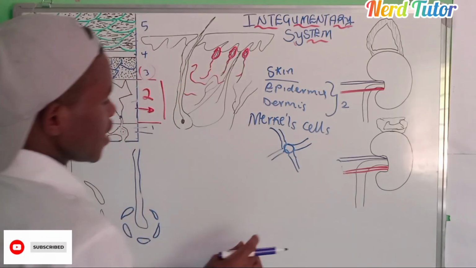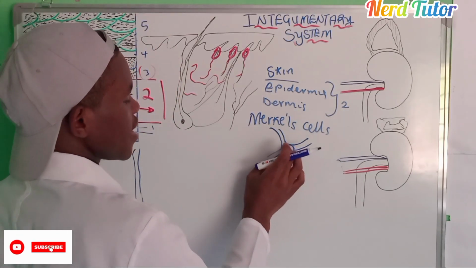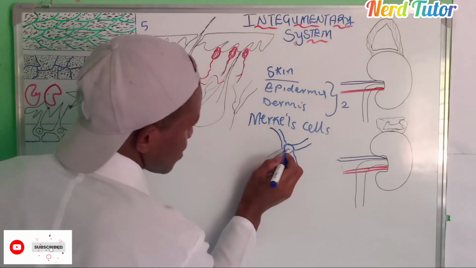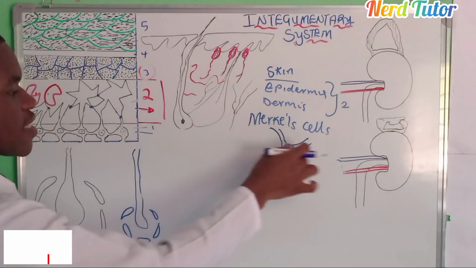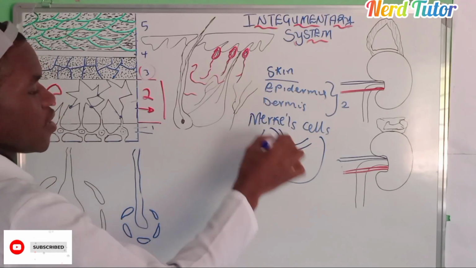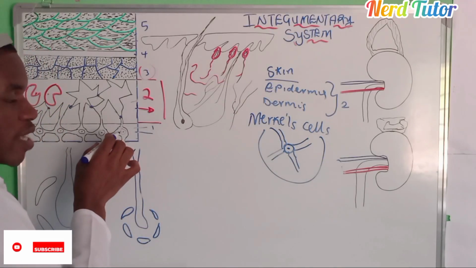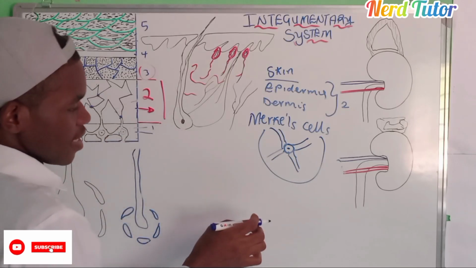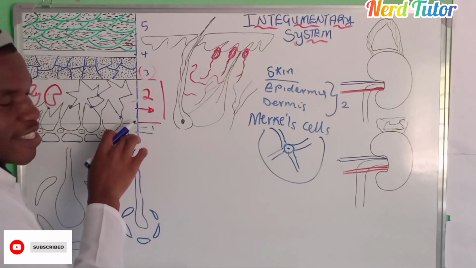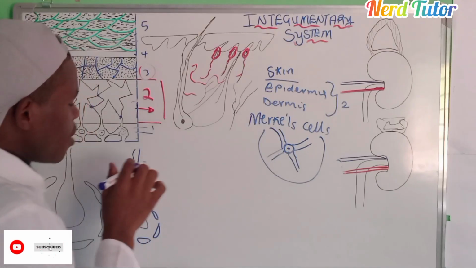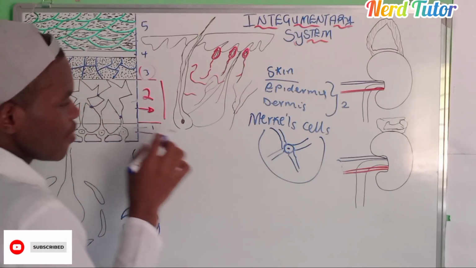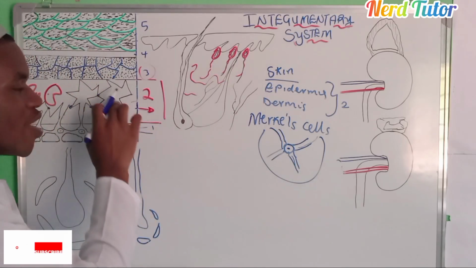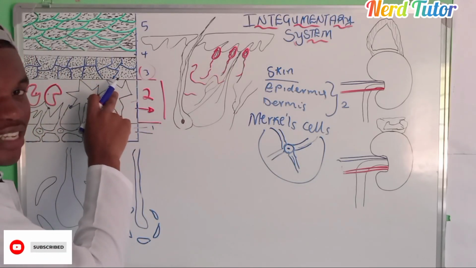Of a cell. And then these protrusions are the ones which now transfer what will be produced in these same cells. So imagine that this is the nucleus of a cell. So this is the cell that I've drawn here. This is a cell. So this cell, it is this cell here that you're able to see in this stratum basale. What happens is these cells, they are melanocytes. They produce melanin. The moment they produce melanin, this melanin will be moving through these, going where? To the keratinocytes in this other stratum.